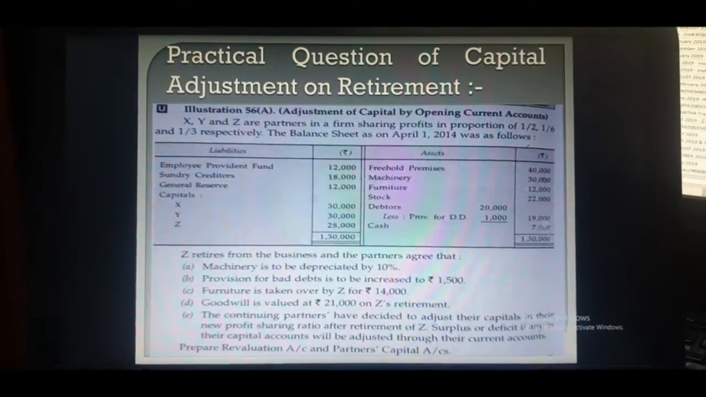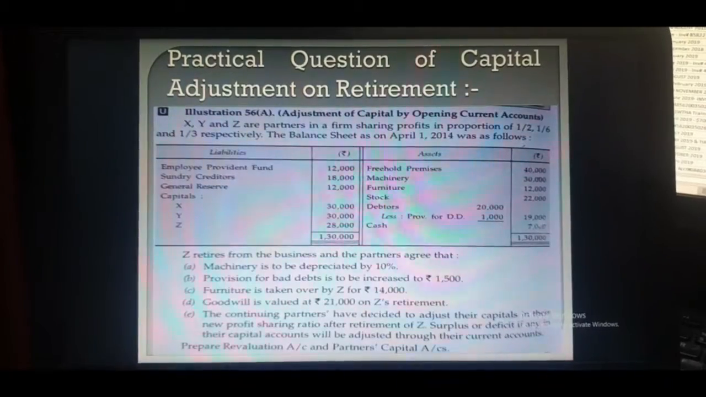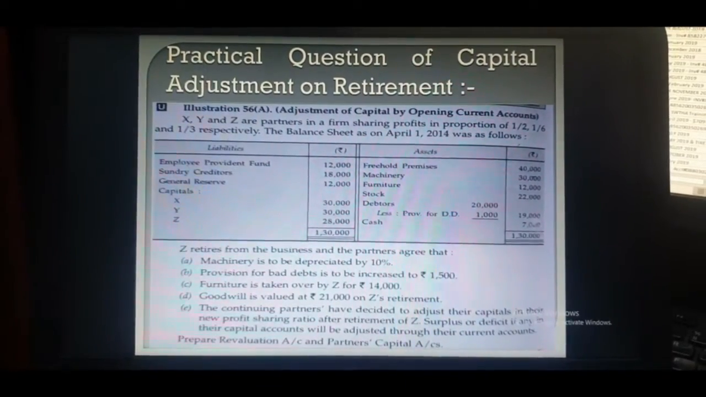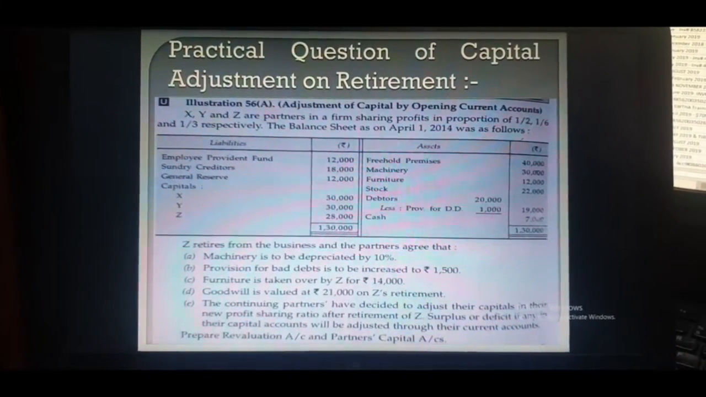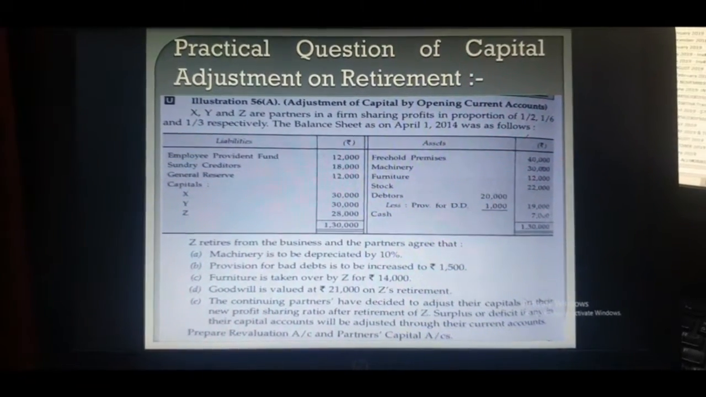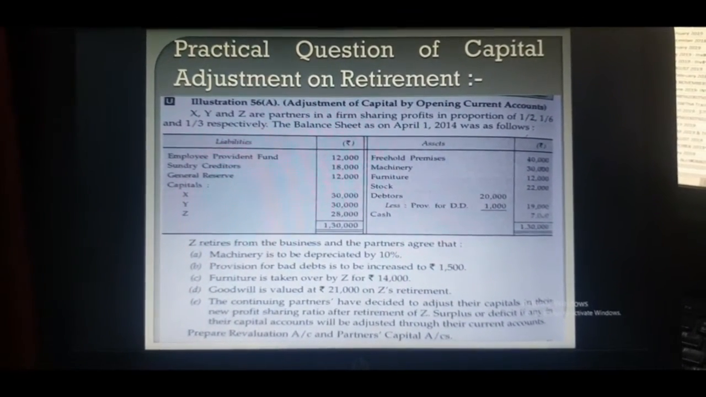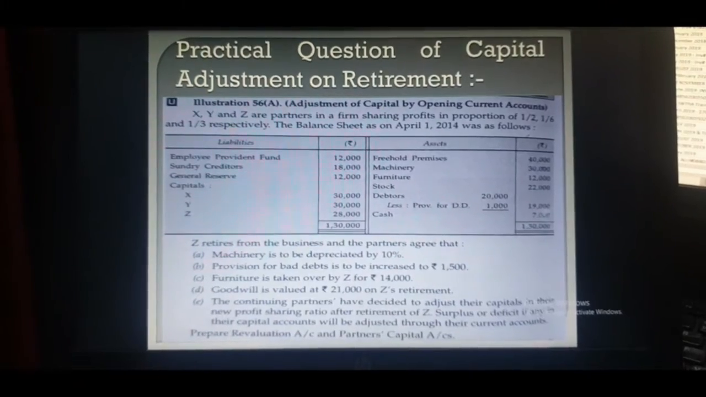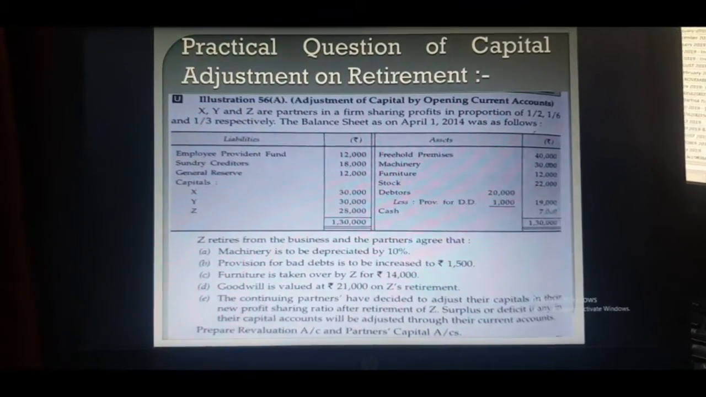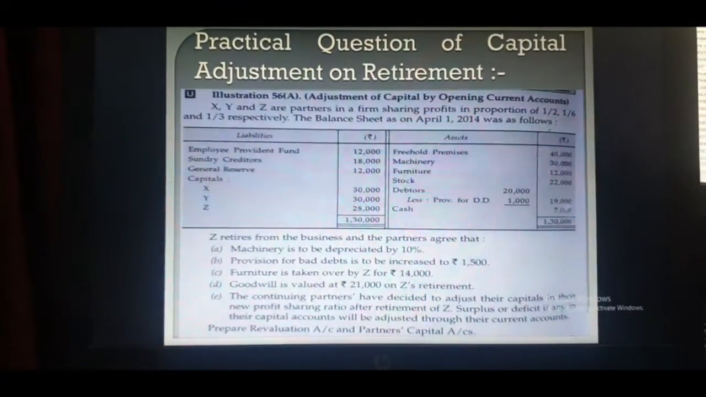Now see point number first. Machine is to be depreciated by 10%. So it will be recorded on the debit side of revaluation account because this results in decrease in the value of asset, and the value of machinery is 30,000. So 10% of 30,000 is 3,000.